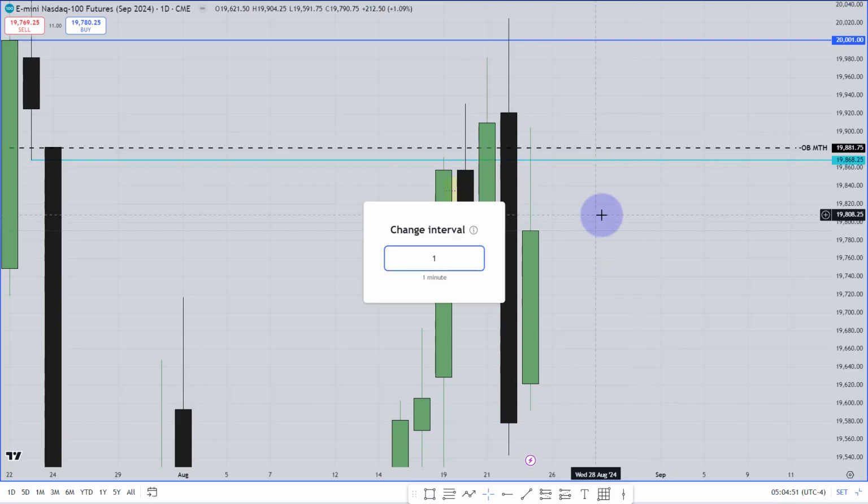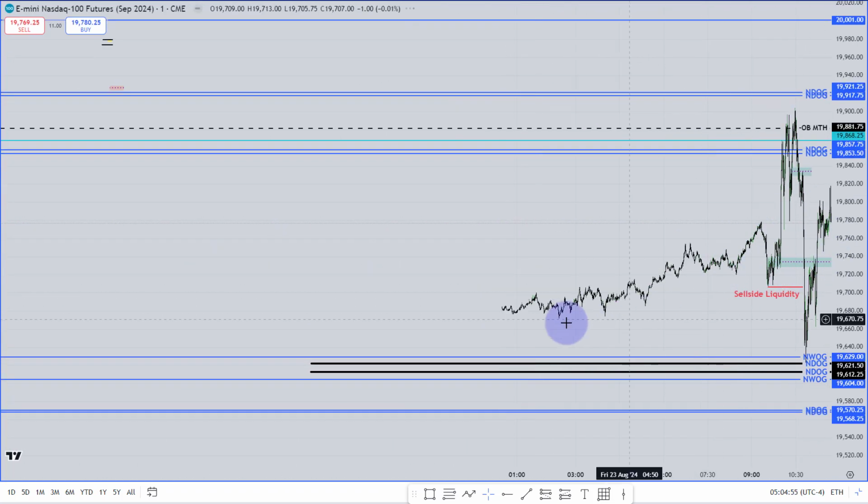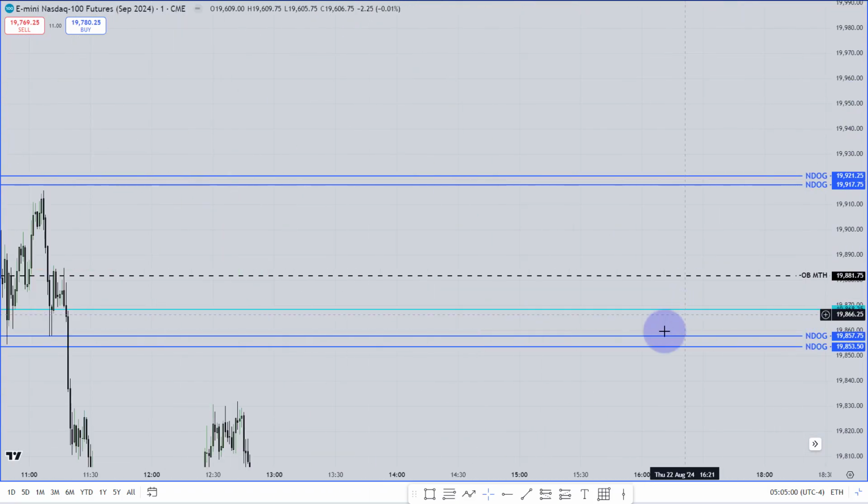Now I'm going back to the 1 minute chart to talk about the price action, but before the Friday price action, I would love to go back to Thursday price action first. So over here, this is the Thursday price action.